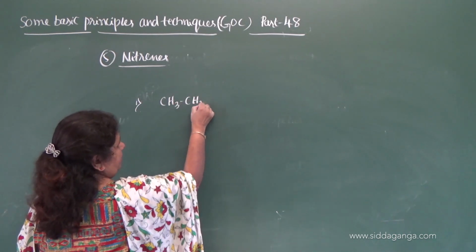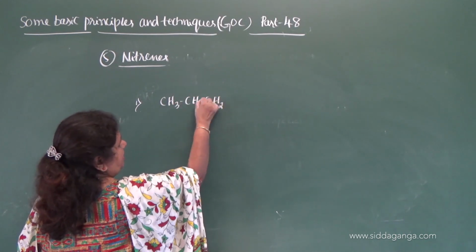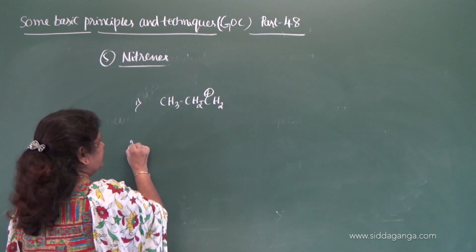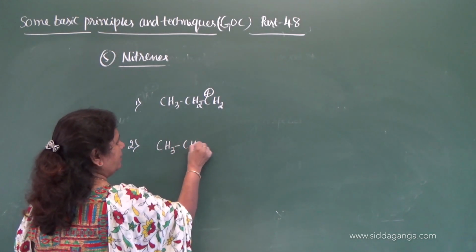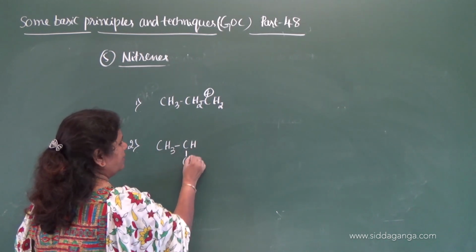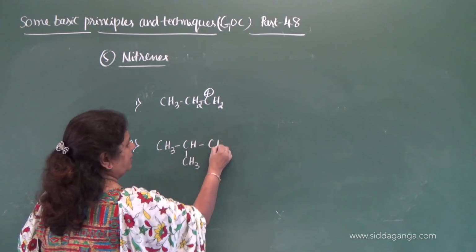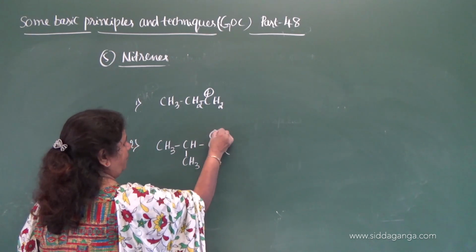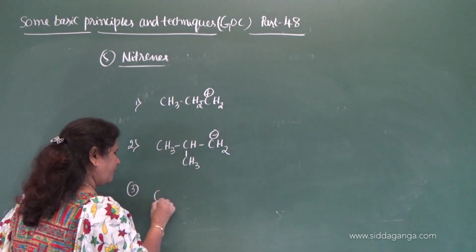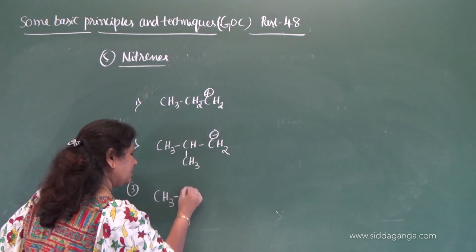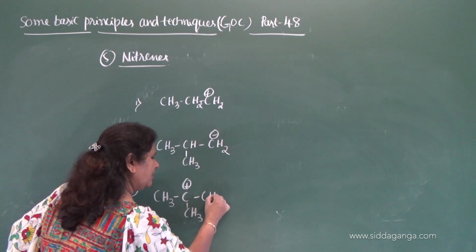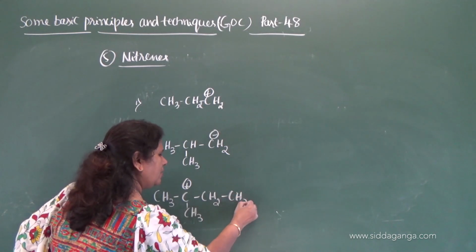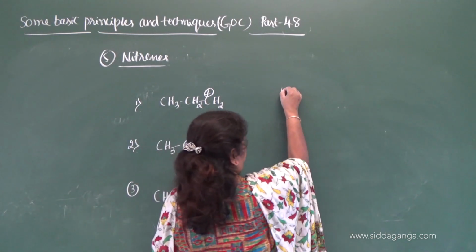First one, CH3CH2CH2 plus. Second one, CH3CH(CH3)CH2 minus. Third one, CH3 plus with CH3CH2CH2.